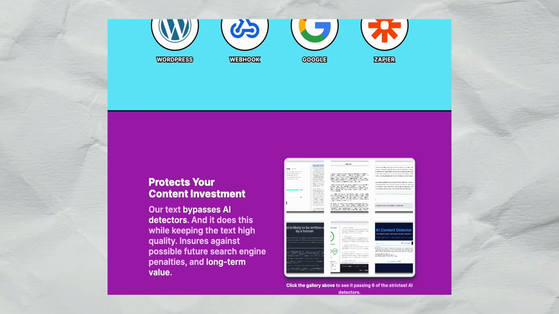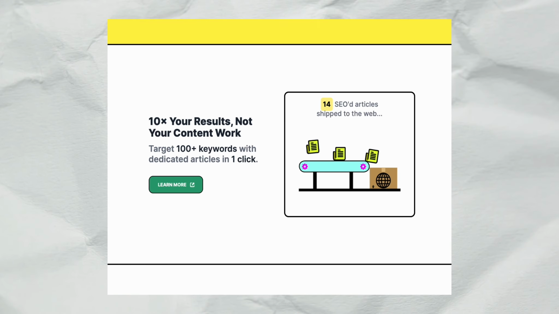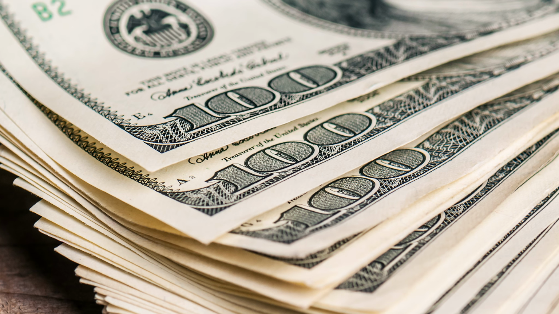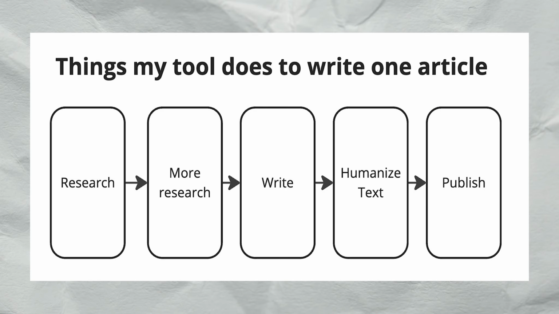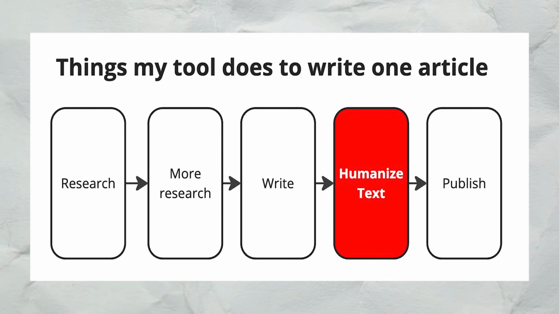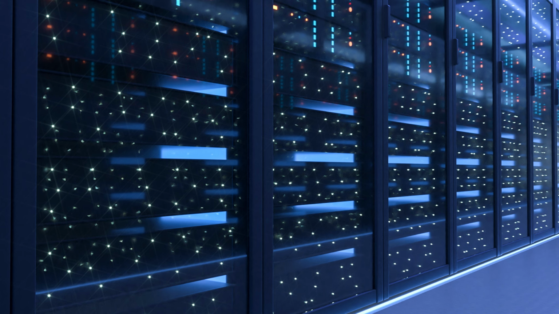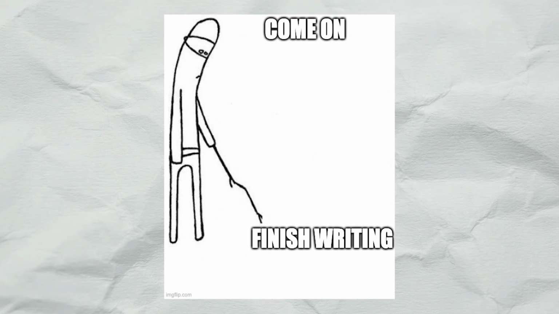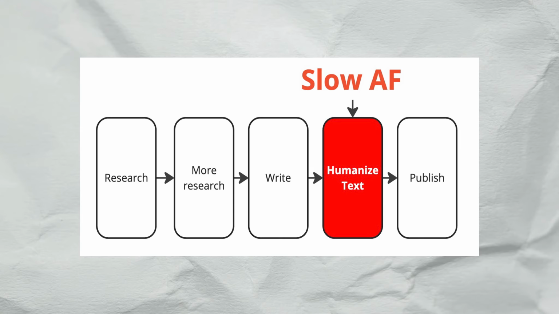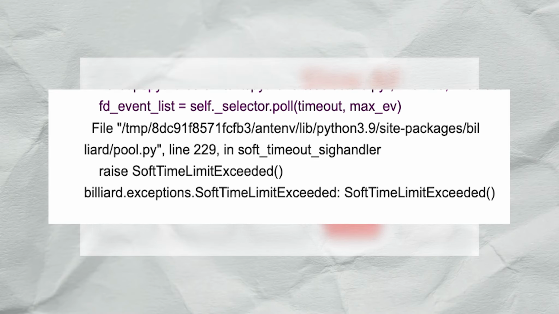I've got this complex tool that automatically writes and publishes blog posts so I can get traffic to my business without much effort. It does a lot of things to write an article, and one of the things is humanizing the AI text so AI detectors can't detect it. To prevent the server from hanging, if an article takes too long to write, I'll kill it. But humanizing the text can be very slow, causing it to crash.